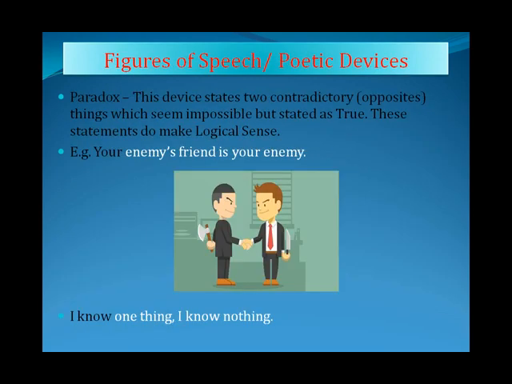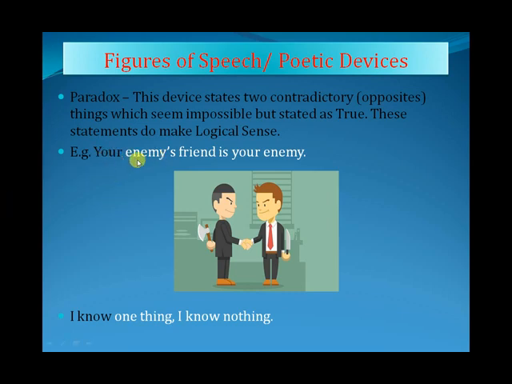Let us see the next one. The next one is paradox. In this device, two contradictory, that is opposite, things which seem impossible are stated as true. These statements do make some logical sense. Even if the statement looks like it has been constructed in a different manner, contradictory objects may be used, but it has a meaning. It means something logically.